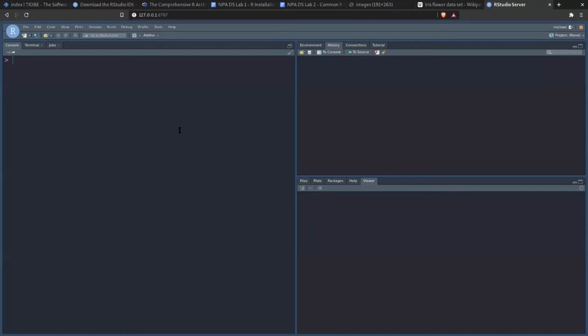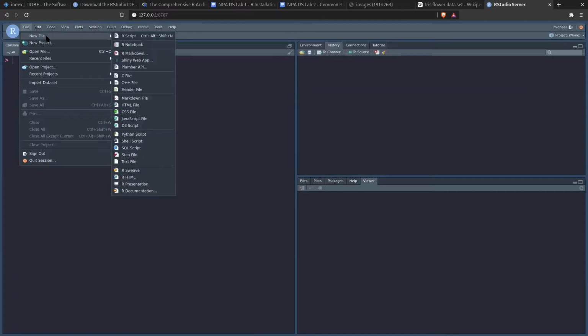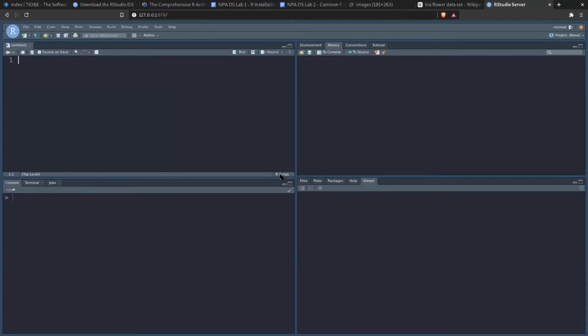Now, interestingly, I showed you before that there were 4 different windows, but when you first start R, you might think, well, there's only 3 windows here. Where's the 4th one? What we have to do is just go to File, New File, and R Script, and this will open up the script pane there, and then we'll have all 4 of them.